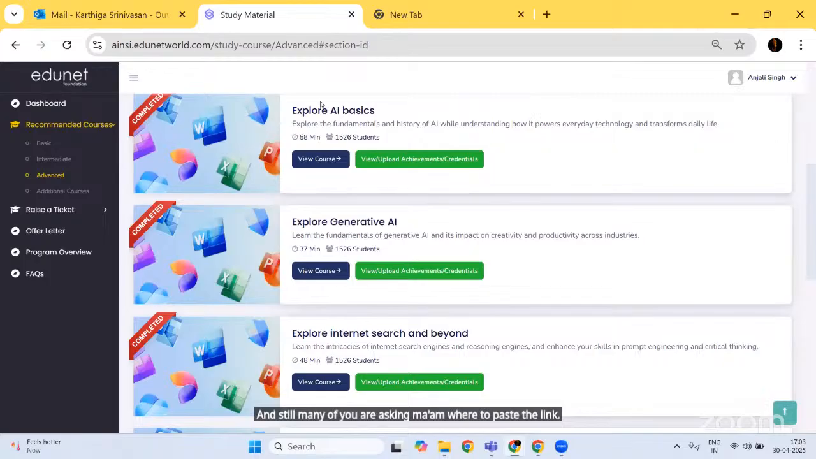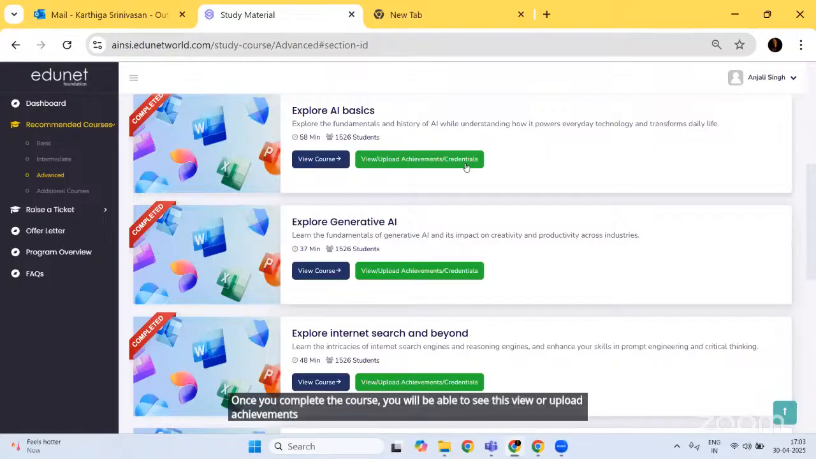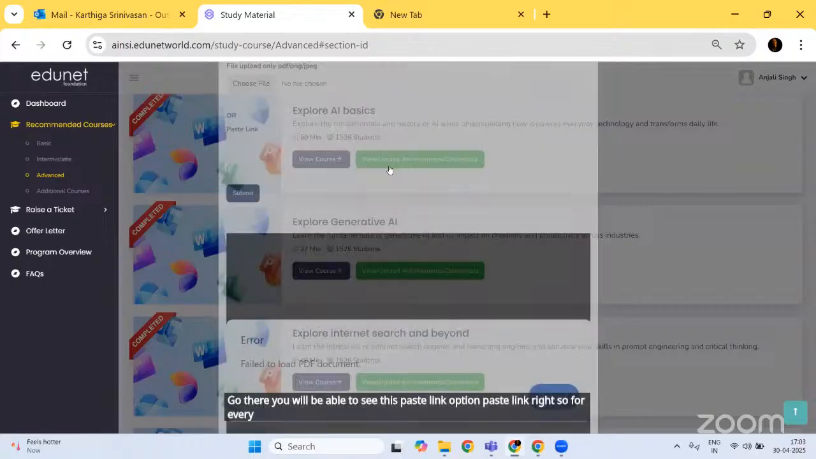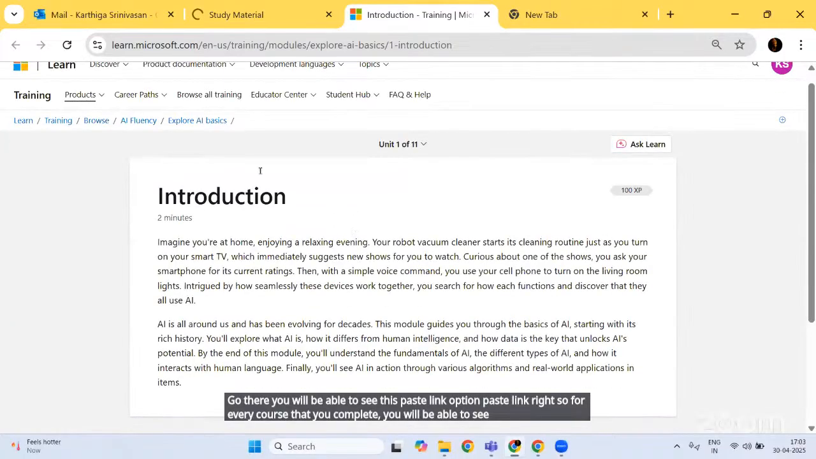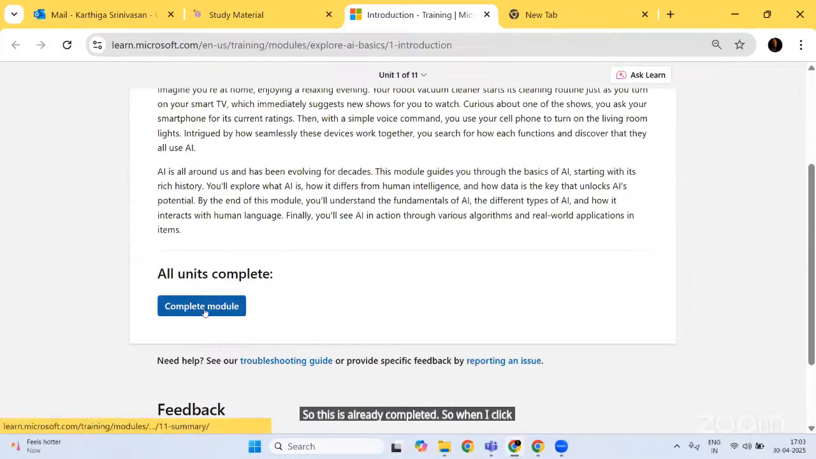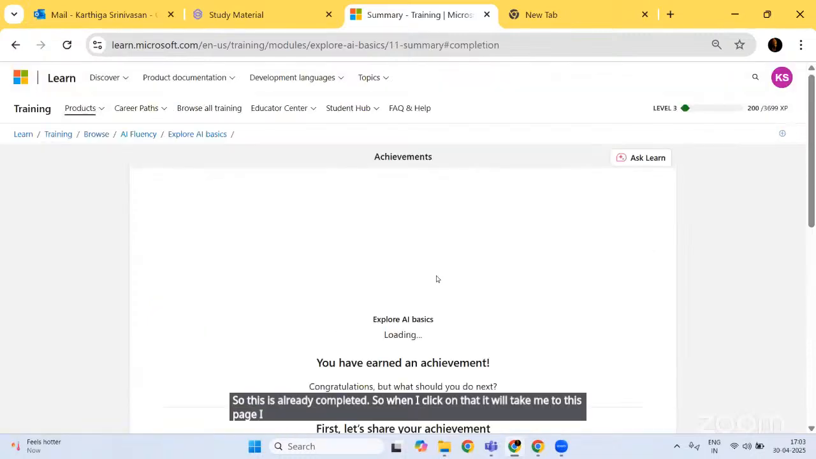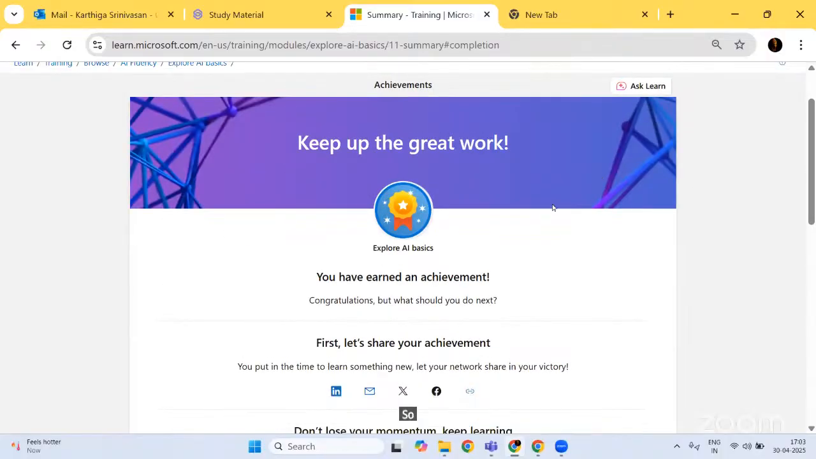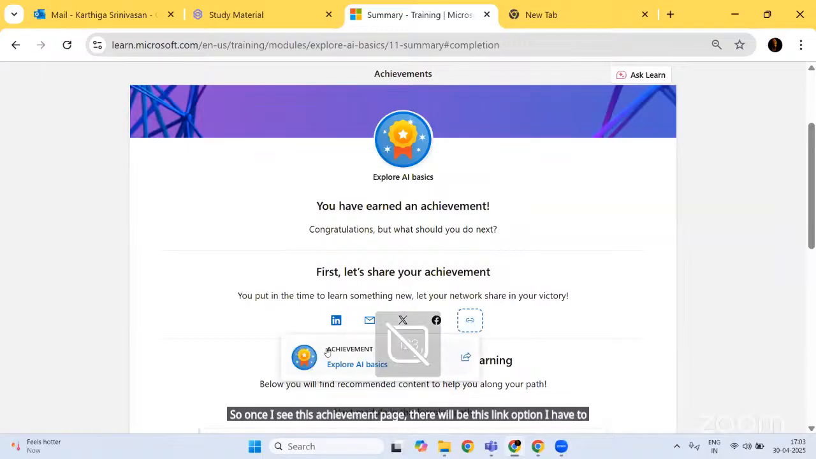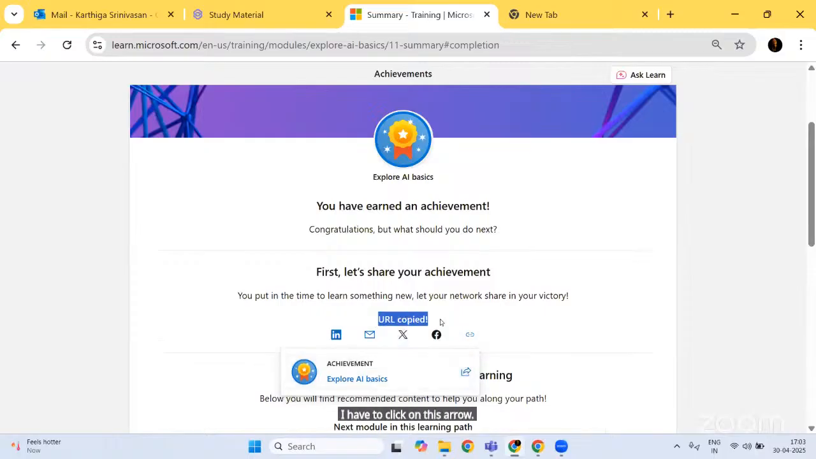Once you complete the course, you will be able to see this view or upload achievements or credentials option. Go there, and you will see this paste link option. For every course that you complete, you will see a link like this. This one is already completed, so when I click on that, it will take me to this page. I'm clicking on complete module. Once I see this achievement page, there will be this link option. I have to click there, and it will show me this achievement option. I click on this arrow so that the URL is copied.